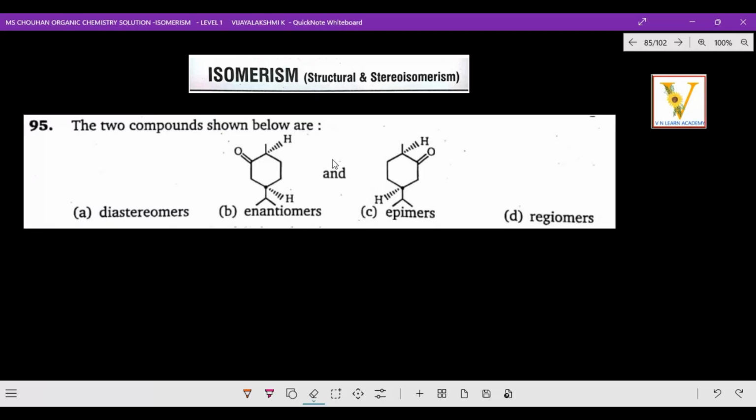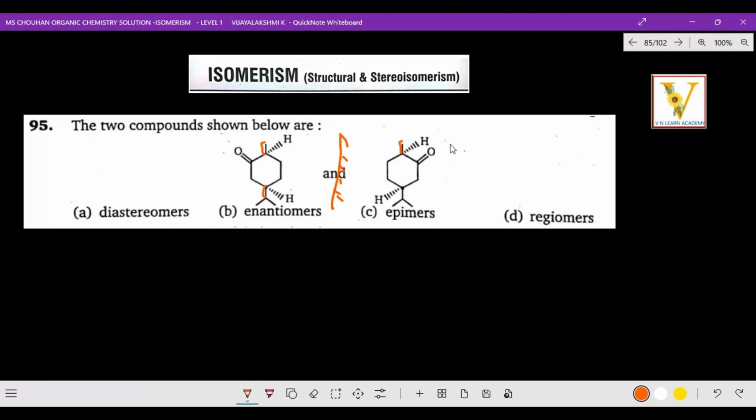Let us find out which option is correct for this compound. Here we draw the mirror image. This is wedge and this is dash, and the same way this also wedge and dash. If you observe, they are non-superimposable mirror images of each other.